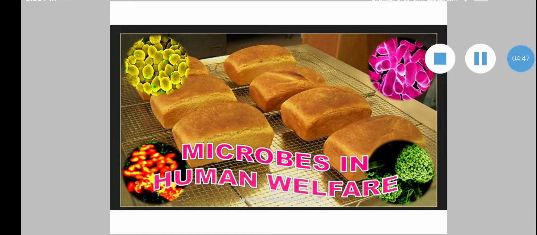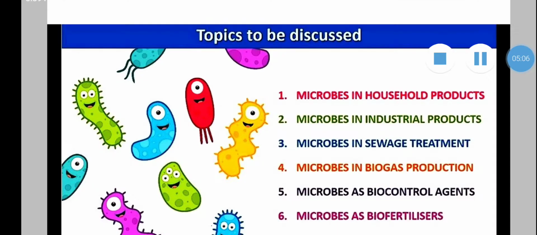The next important topic of the lesson is microbes in human welfare. Biotechnology is the application of scientific and engineering principles for the processing of materials by biological agents to provide goods and services to humans for human welfare. We are going to discuss microbes in household or food products, microbes in industrial products, microbes in sewage treatment, microbes in biogas production, microbes as biocontrol agents, and microbes as biofertilizers.